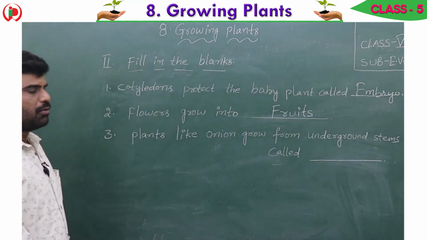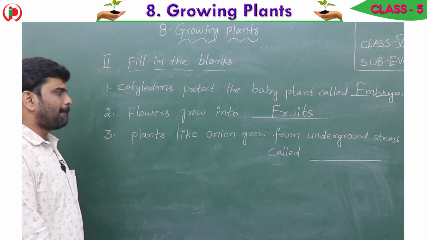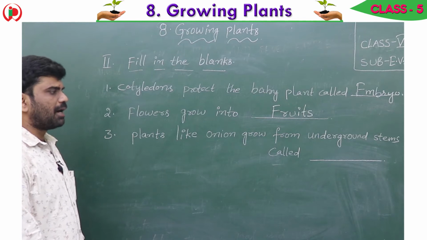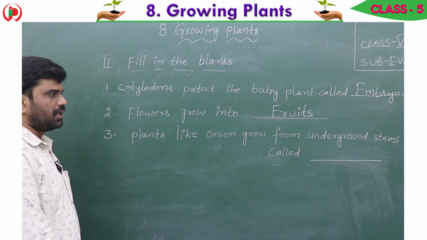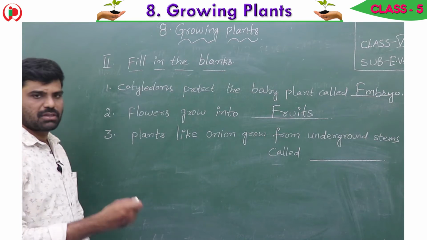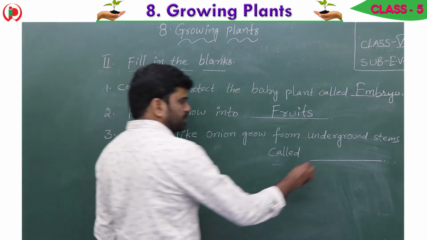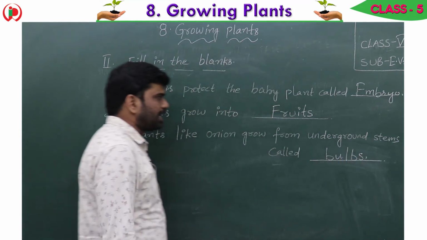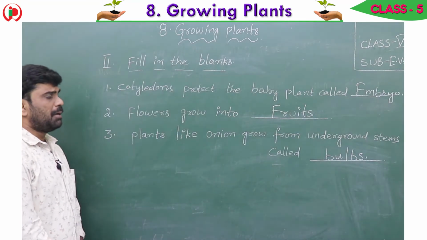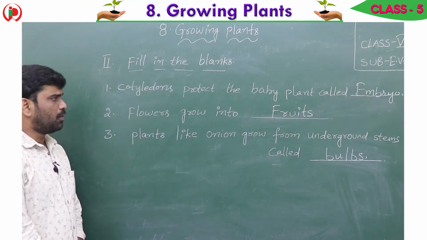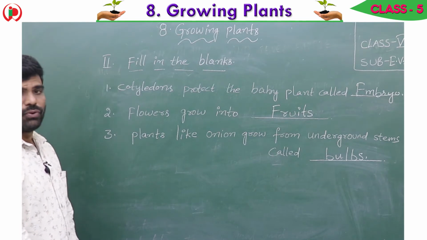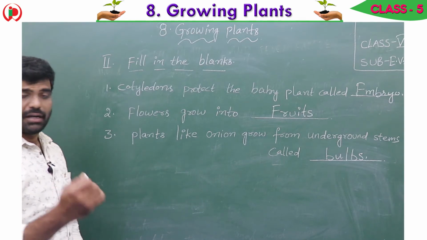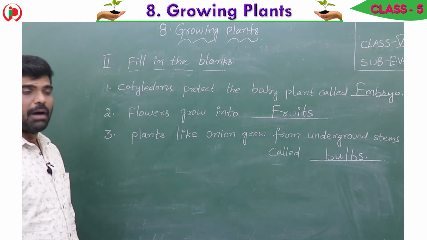Third one, plants like onion grow from underground stems called bulbs. What is this, children? These are bulbs. So once again I repeat the fill in the blanks. Cotyledons protect the baby plant called embryo. Flowers grow into fruits. Plants like onion grow from underground stems called bulbs.